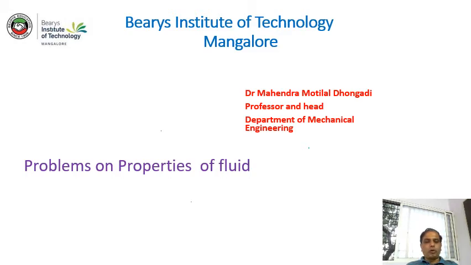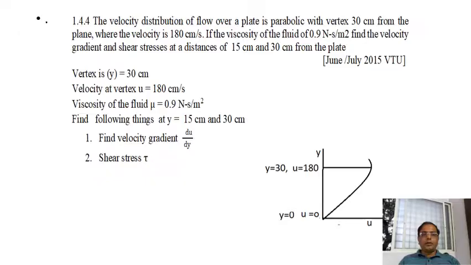Today I am going to discuss some important problems on properties of fluid. It is a problem statement. I read the problem statement. The velocity distribution of flow over a plate is parabolic with a vertex 30 centimeter from the plane, where the velocity is 180 centimeter per second. If the viscosity of the fluid is 0.9 Newton second per meter square, find the velocity gradient and shear stress at a distance of 15 centimeter and 30 centimeter from the plate.